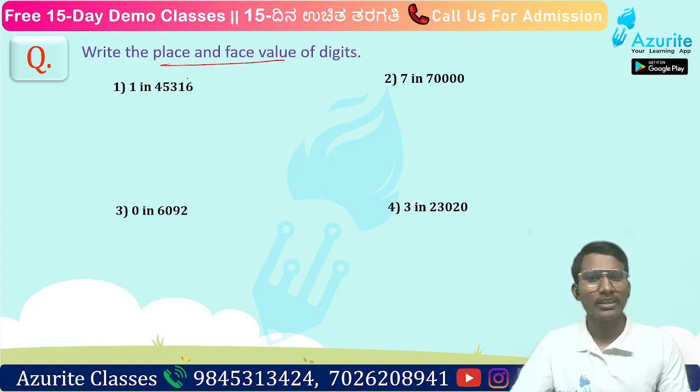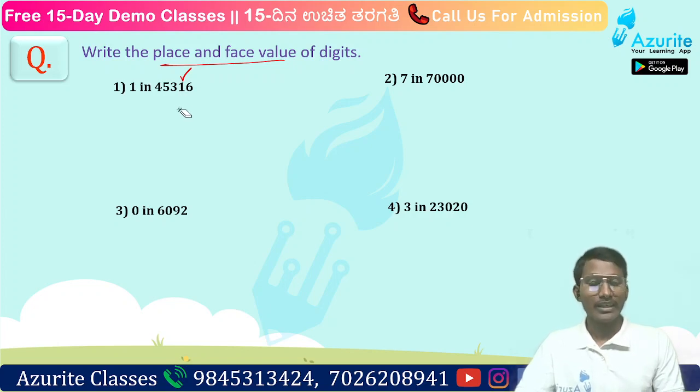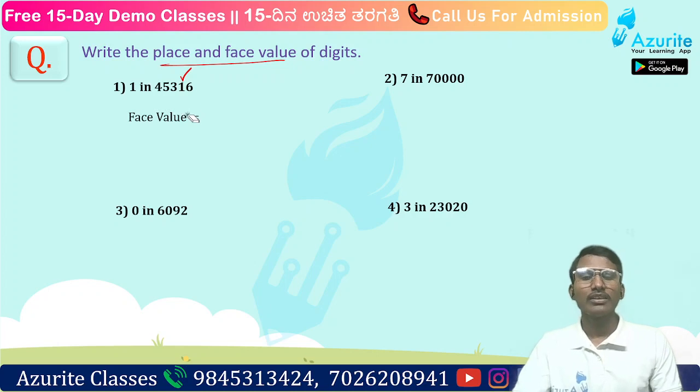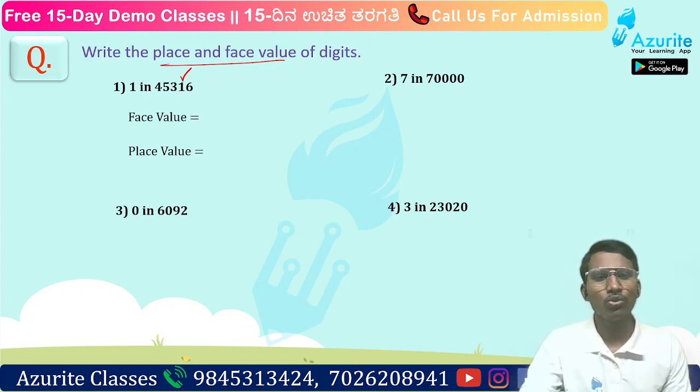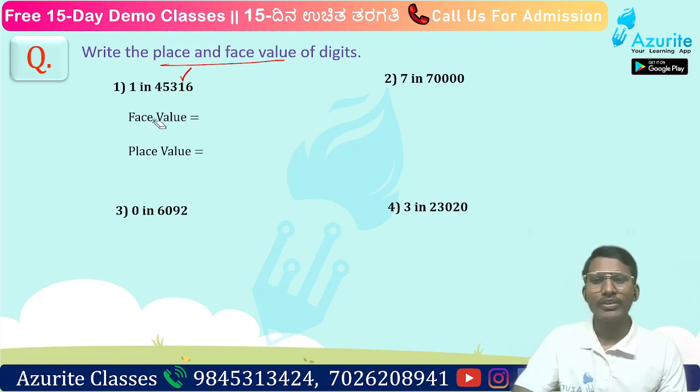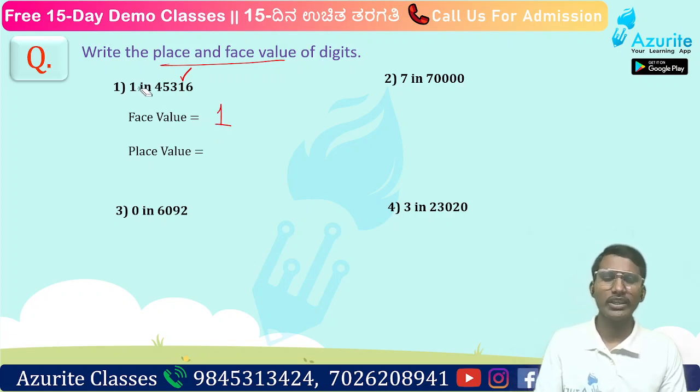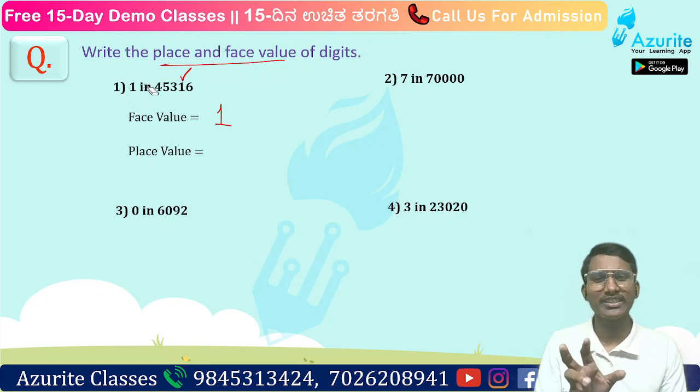So where is 1? Here, right? This 1 is at which place? Yes, it is at the tens place. So what will the place value be, and what will the face value be? We have to write it here. Face value we already know. The value of 1 will be what? Okay, good. Everyone is saying 10 and 1, right? So the face value is 1. The face value of 1 will be 1. That is the digit itself.